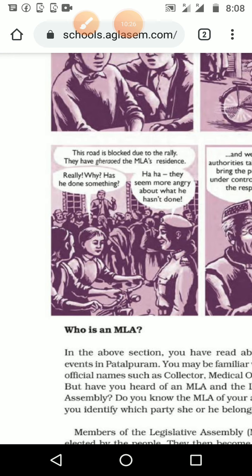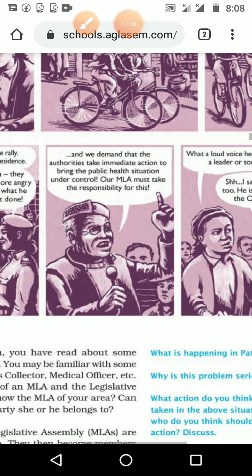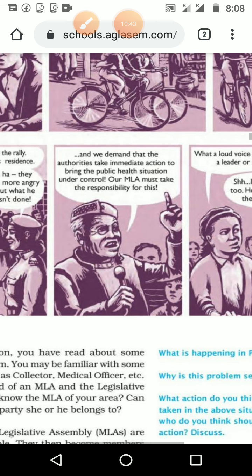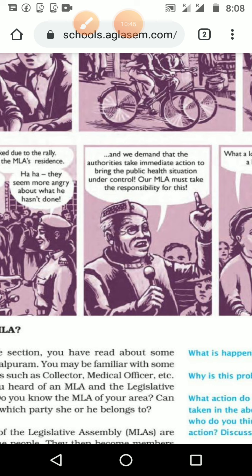So now we are understanding that this MLA's house means the rule, he is not done properly, means he is part of the ruling party or ruling government party, and the person who is requesting or sharing his demand with the help of a rally or people, that is the opposition. From that we are understanding what the ruling party as well as the opposition party is.